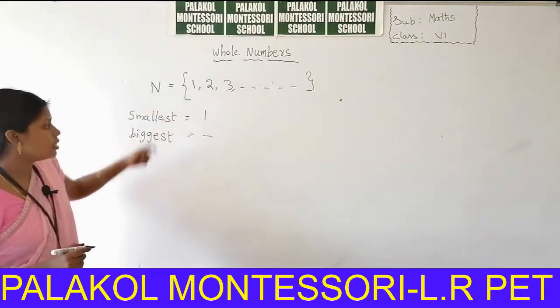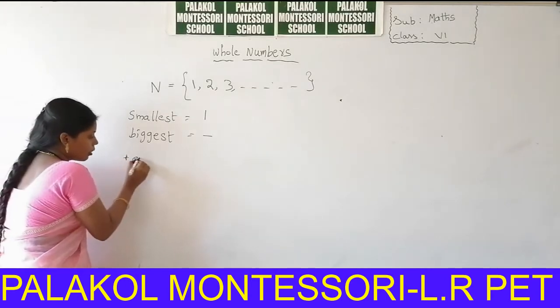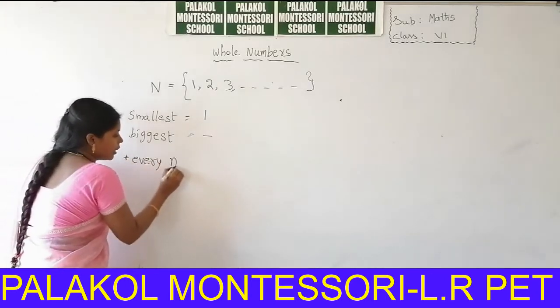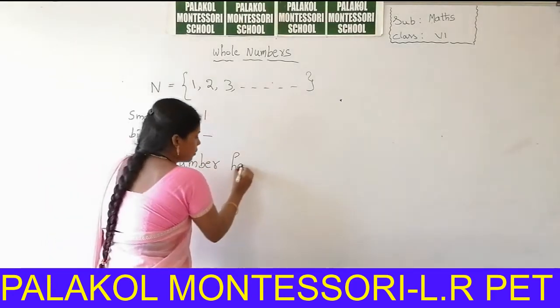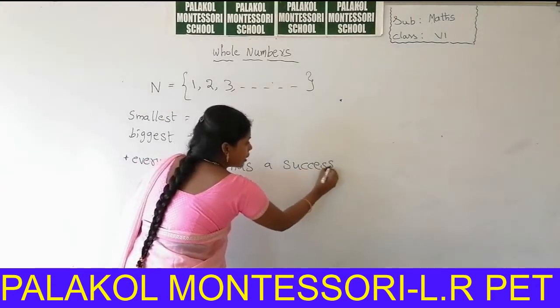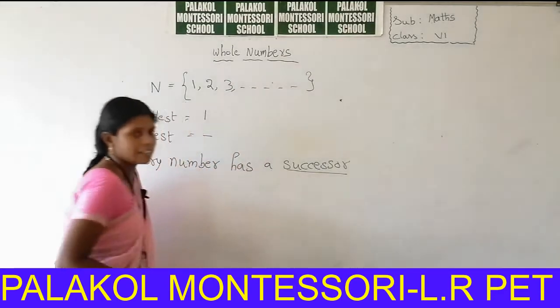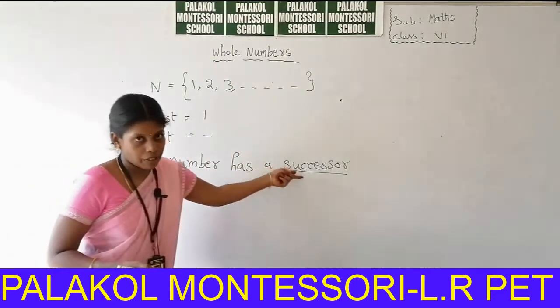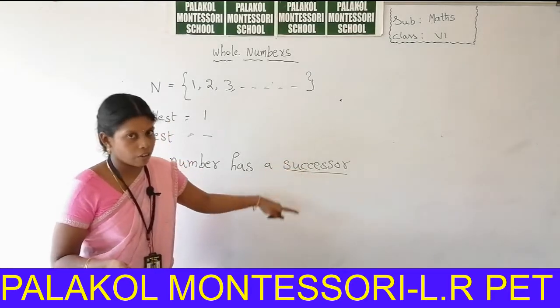In natural numbers, this is an important point: every number has a successor. So what is meant by a successor? We already learned in your previous classes what is successor and what is predecessor.